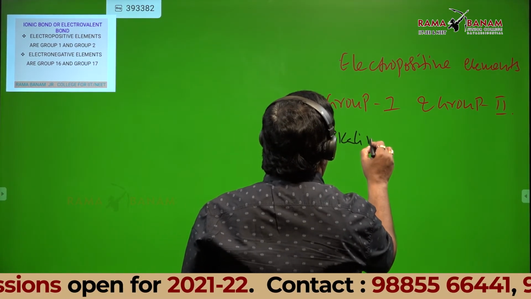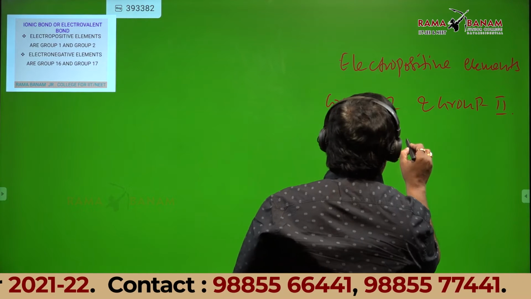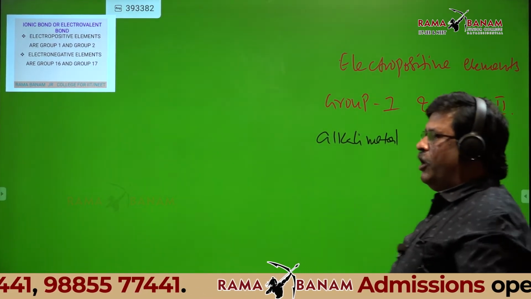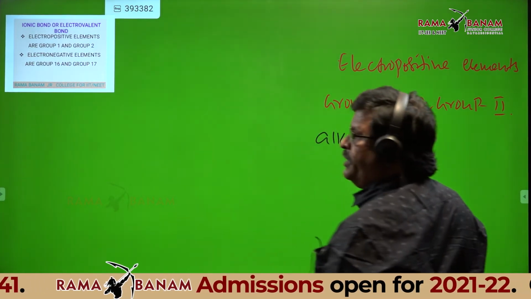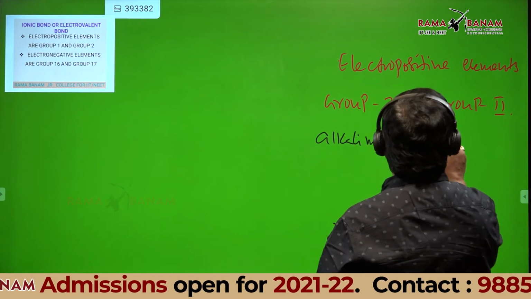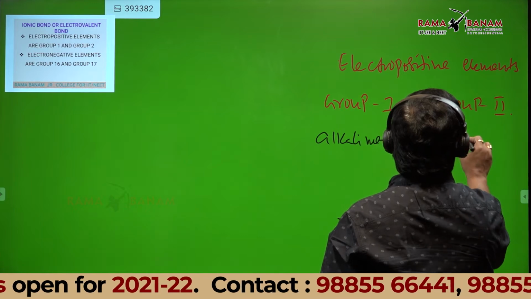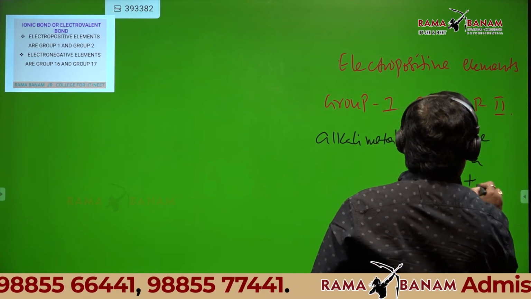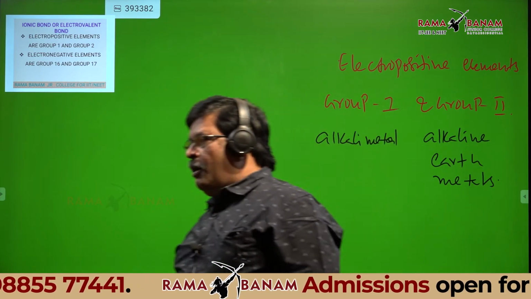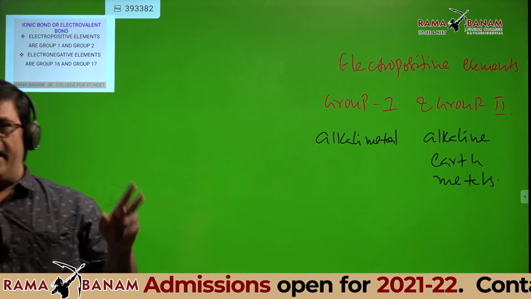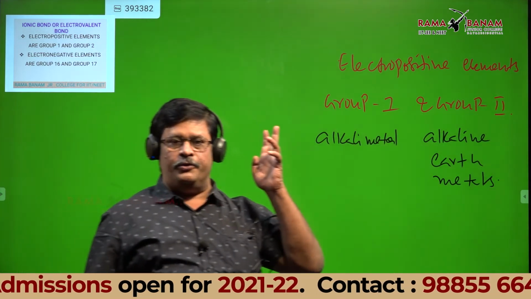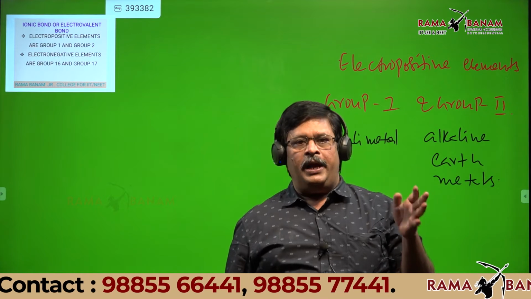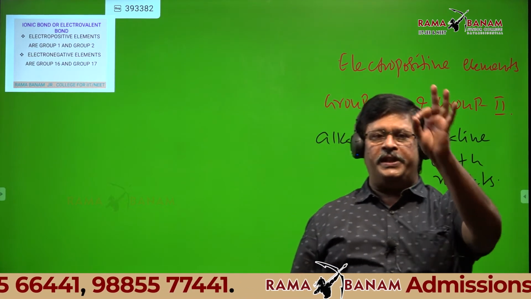Students, first listen to me. After that, I will dictate and you can write in the notes. Group 1 is alkali metals. Can anyone tell what is the name of group 2? Excellent, Jaya. Alkaline earth metals. So, in the long form of the periodic table, group 1 and group 2 are highly electropositive. The elements of these groups enter into chemical reactions by losing electrons.